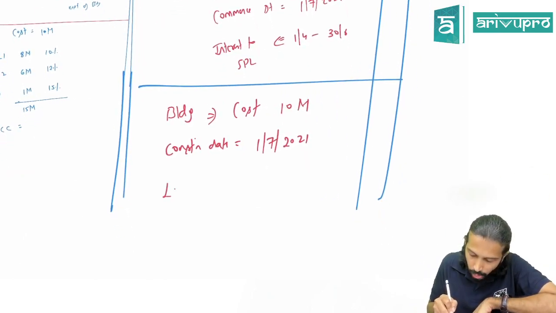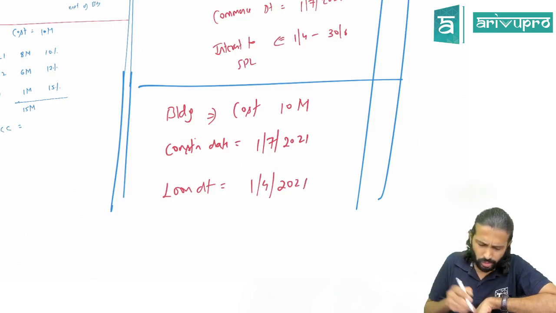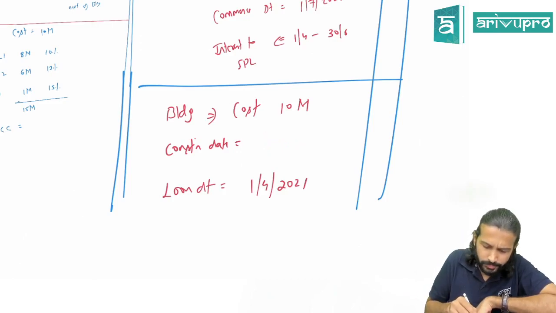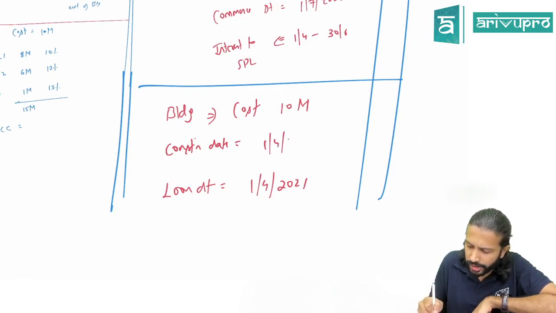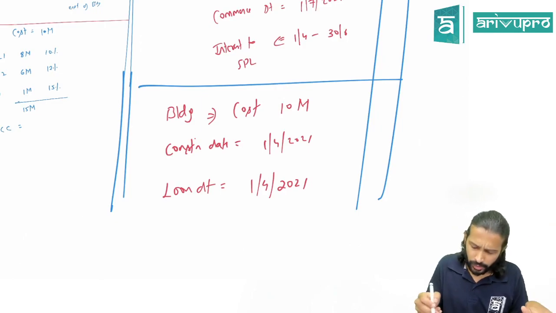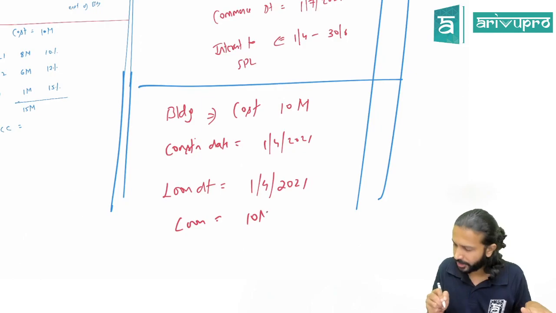They have taken a loan on 1st April 2021. It's okay, I'll make the construction date 1st April only. Why make it too complicated? Construction date is 1st April 2021. The loan also they took on 1st April 2021. Loan amount, let's say, is 10 million only for simplicity.